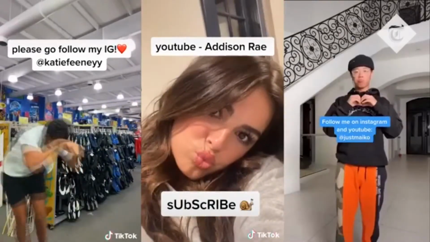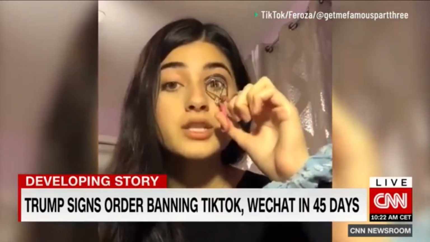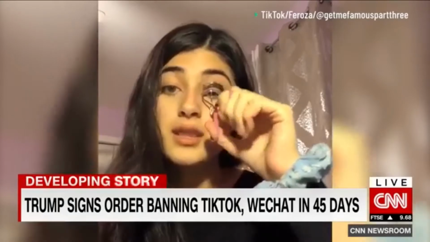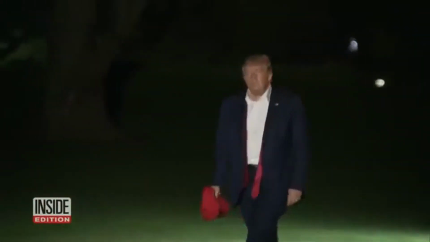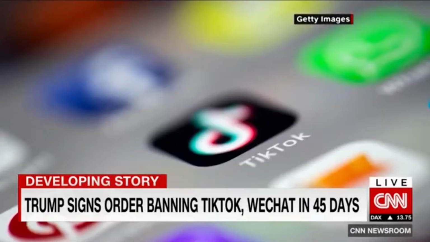TikTok's access to U.S. users' data may well be worth investigating. There will always be concerns when apps from foreign companies collect large amounts of user data, said tech policy expert Betsy Cooper, director of the Aspen Policy Hub. But she added, it's unclear how much effort the administration will put into actually investigating the seriousness of the specific security concerns with the app versus using this as a threat for broader geopolitical leverage.